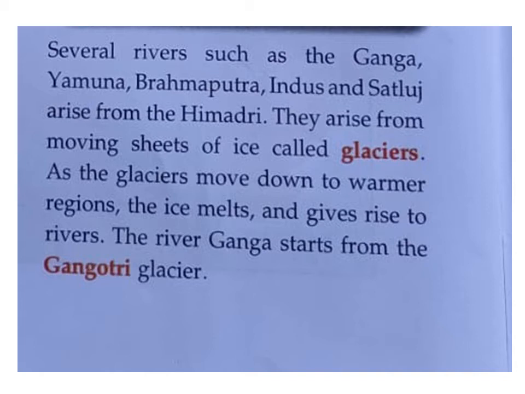As a glacier moves to a warmer region, the ice melts and gives rise to the rivers, in the sense of water in the river. The river Ganga starts from one glacier which is called Gangotri. You can find the names of the glaciers from which Yamuna, Brahmaputra, Indus, Satluj originate. Okay.